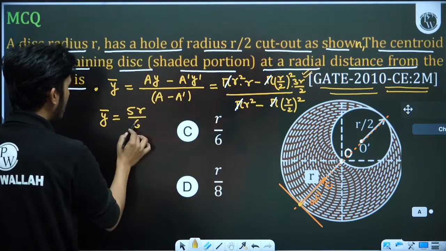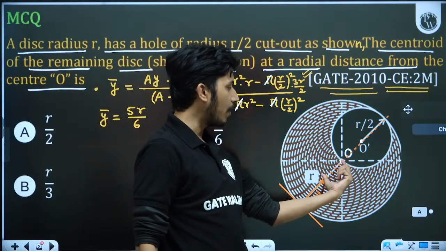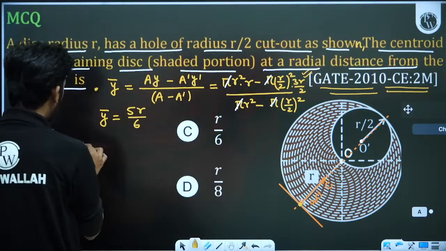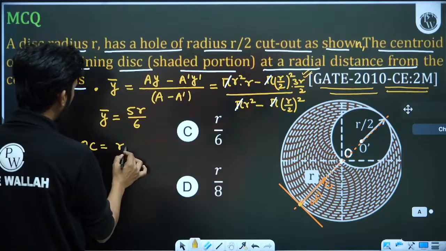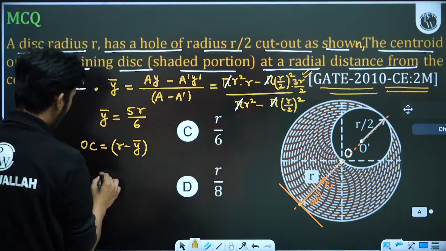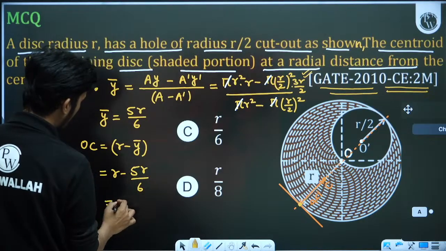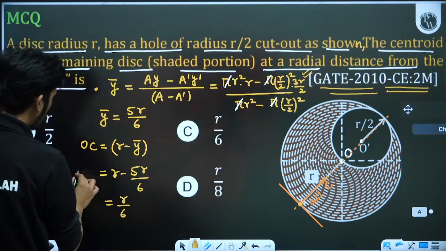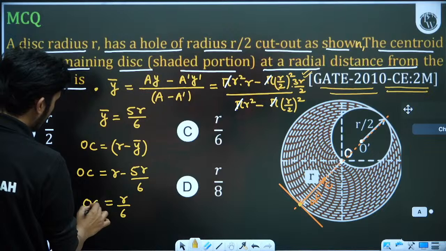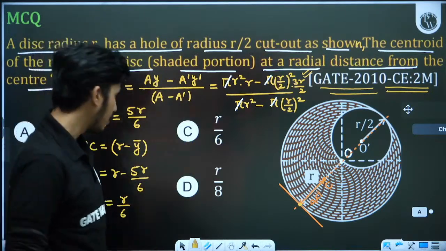If y bar is 5r by 6, we are not required to calculate y bar, we are required to calculate the OC value. OC is actually r minus y bar, the distance of the center from O. So r minus 5r by 6 is r by 6. So OC we are getting as r by 6. Please check that, because I have calculated it randomly.